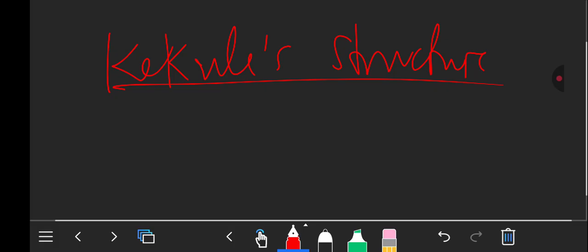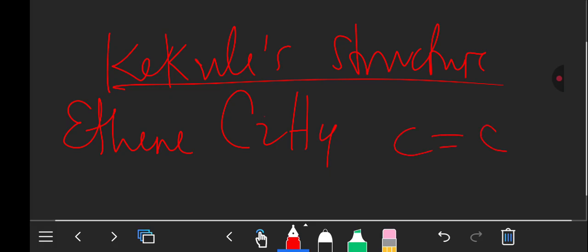For example, let's say I have ethene. This is an alkene. The formula is C2H4. When you're representing it using Kekule's structure, you represent it in this format. We'll have a double bond there, it's an alkene, then hydrogens like that.